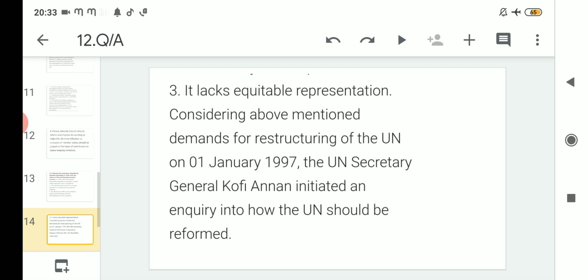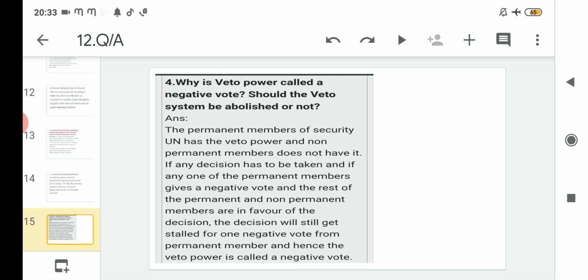Lastly, it does not favor equitable or equal representation. And lastly, we read a very important question: why is veto power called a negative vote? All of us know what veto power is, but many of us may not know why it is called a negative vote. Clear? So we have discussed that point also.